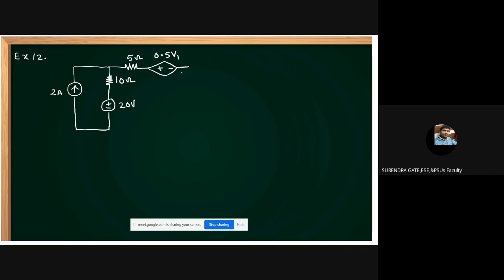Next, it is given resistance is 2 ohms. And here 5 ampere current. This is 10 ohms, 30 volts.